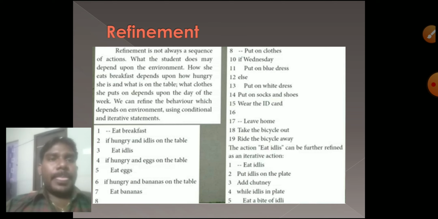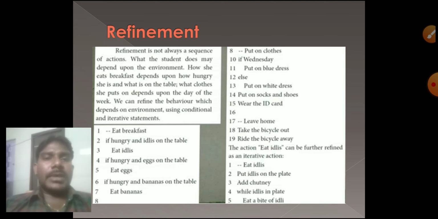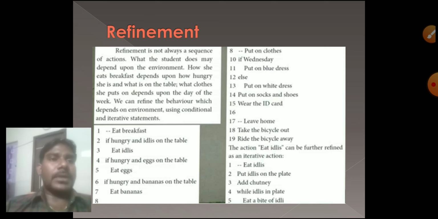Next one is put on clothes. On Wednesday, what is it? Blue dress, or else white dress. We have some conditions here. We have some behavior and some environment. Refine the behavior depending on the environment using conditional and iterative statements. For example, Monday we use a blue dress; Wednesday we use a blue dress, or else a white dress.